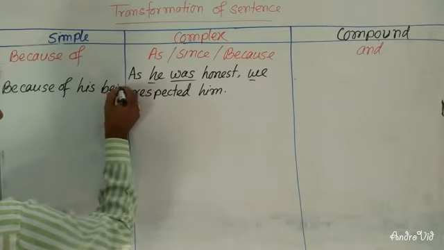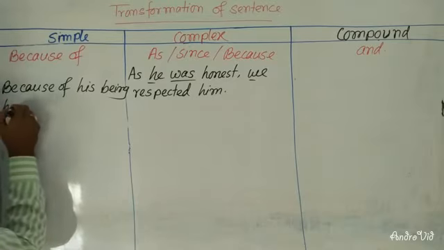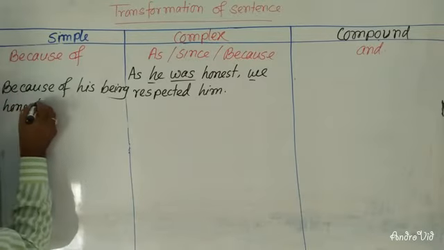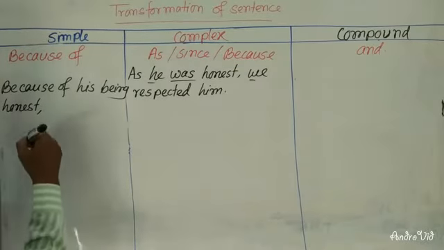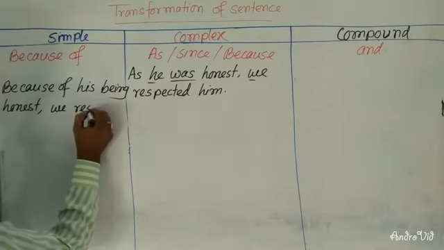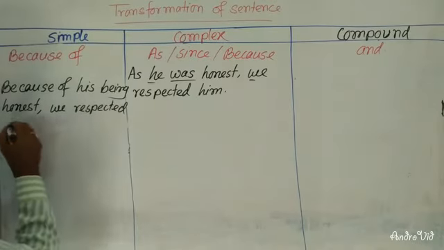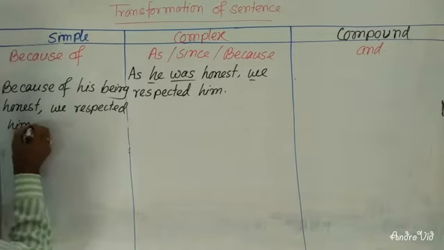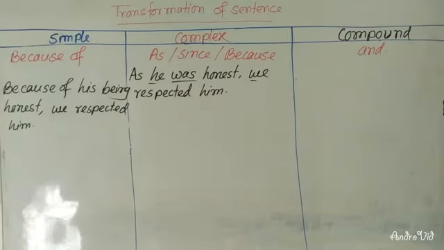Then because of his being honest, then the independent clause will remain the same: we respected him. Dear learners, you can see here that because of his being honest, we respected him.